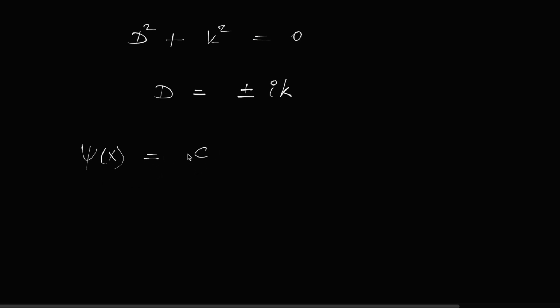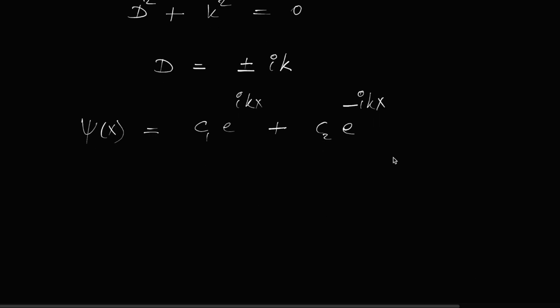So the solution is only CF, and that CF is written like this. One coefficient is there. We say C1, or you can say C1 e to the power iota kx plus C2 e to the power minus iota kx. Because there are two roots here, plus iota k and minus iota k. Both of them we are going to write in the exponentiation, writing these two coefficients also. So we know that if the differential equation is second order, then there will always be two arbitrary constants, C1 and C2. So this is one way.